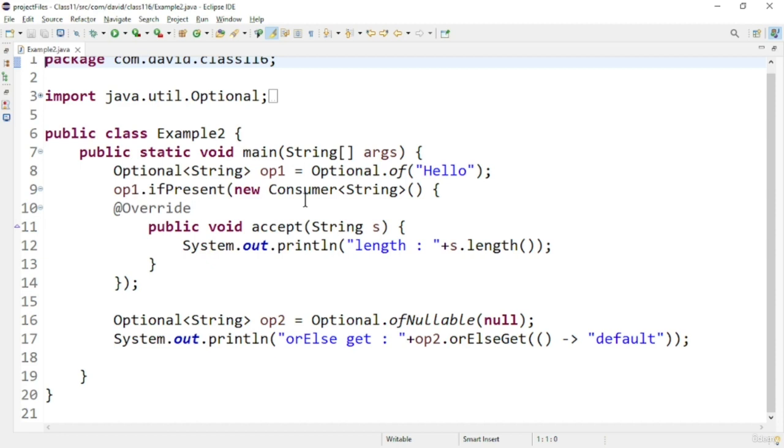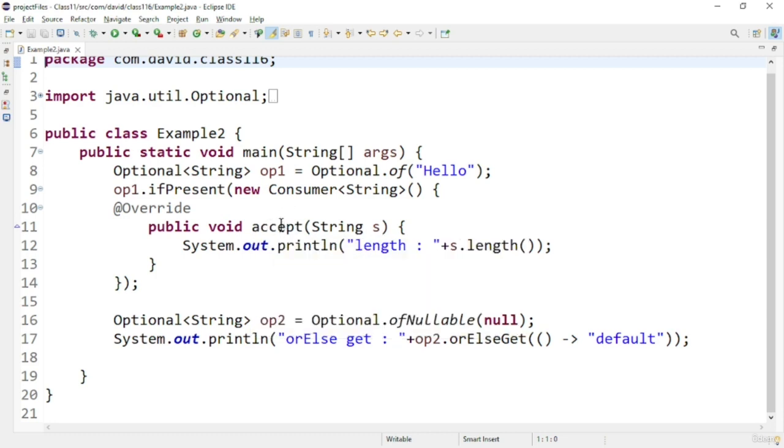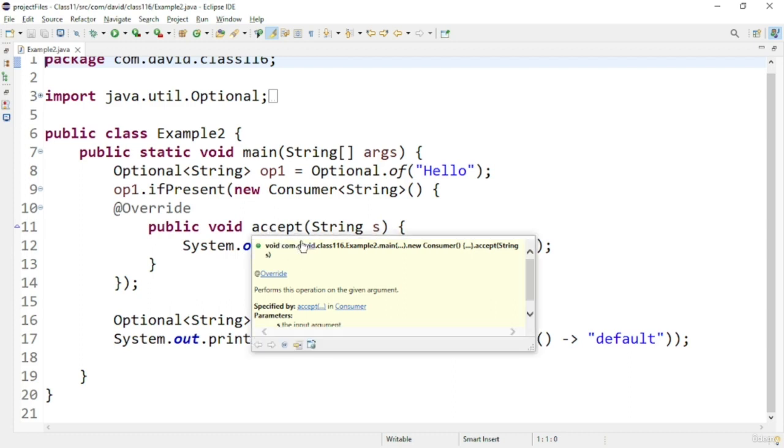The ifPresent method takes a parameter of a Consumer class, so we have to create an object of the Consumer as an anonymous class. For that anonymous class there is a particular method called the accept method. In the accept method I will print the length of the particular string that is there.